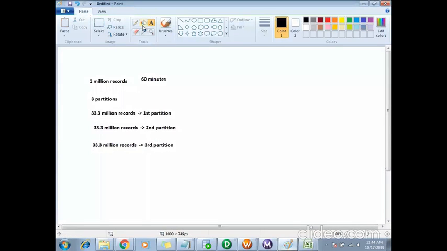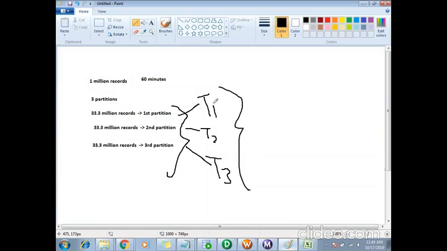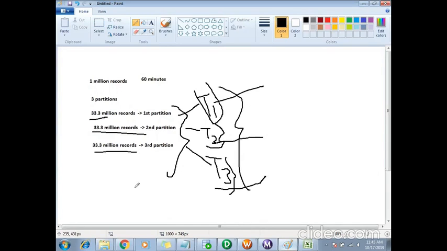And the most important thing is, these 3 things will run in parallel. So 3 reader threads will be created: thread 1, thread 2, and thread 3. These three will run in parallel. Reader thread 1 will extract its share; at the same time, concurrently, reader thread 2 will extract the next share, and thread 3 will extract the remaining records. This extraction happens concurrently, so obviously it will improve my performance.